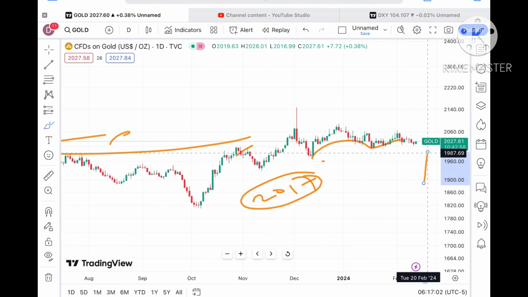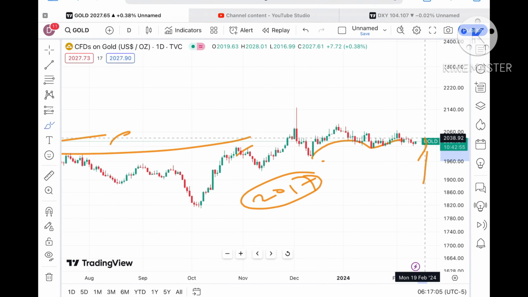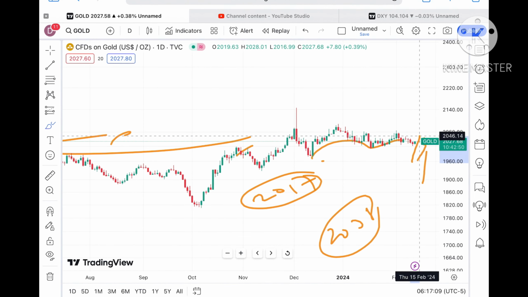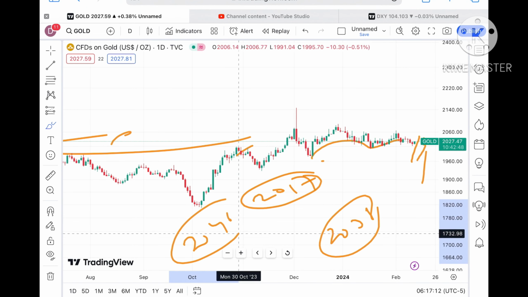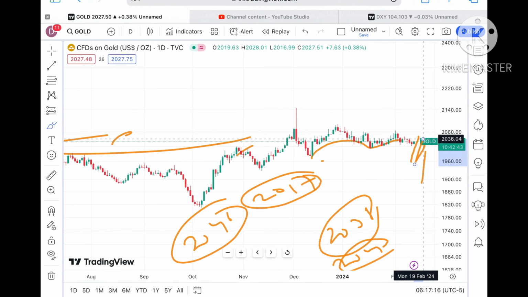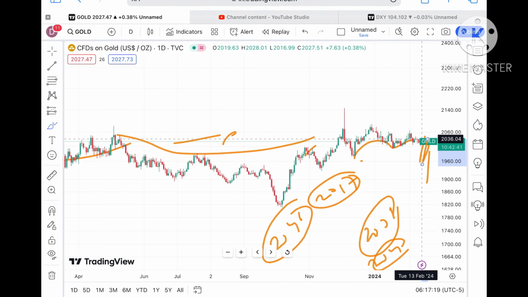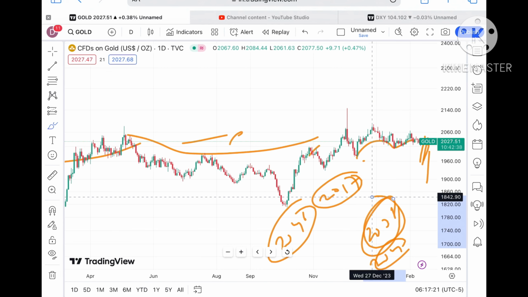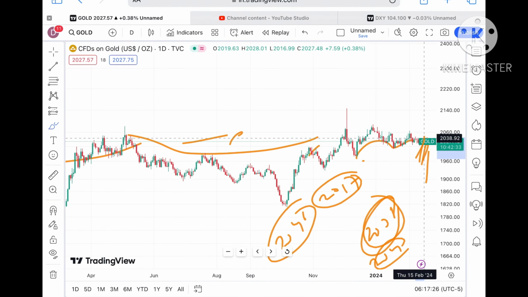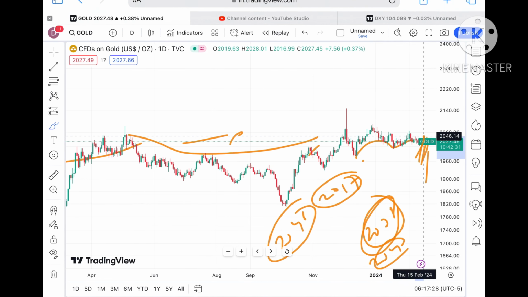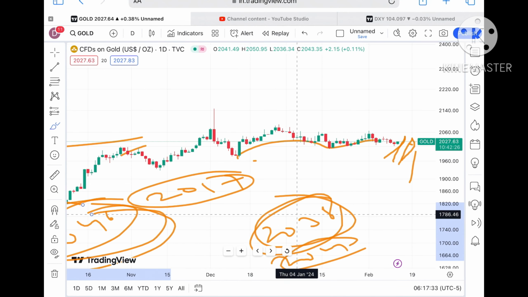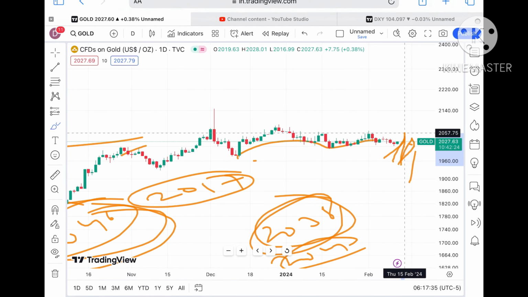Now let's see if the price sustains this level. Suppose the price sustains, we can see it go towards a level of $2038, and if that level sustains, a further high towards 2046. Now it is trading at 2027, so chances are high that if the price keeps moving up, we will see a level of 2033, and once it starts crossing that level, we will see a level of 2036. And if that level is sustained, then we can see a further upside movement towards $2041, and after 2041 it can cross a level of 2046.